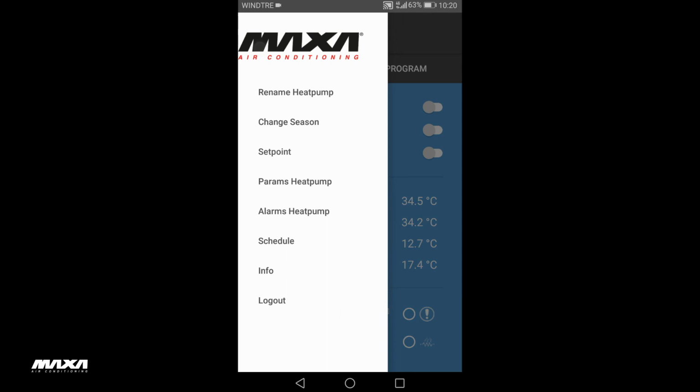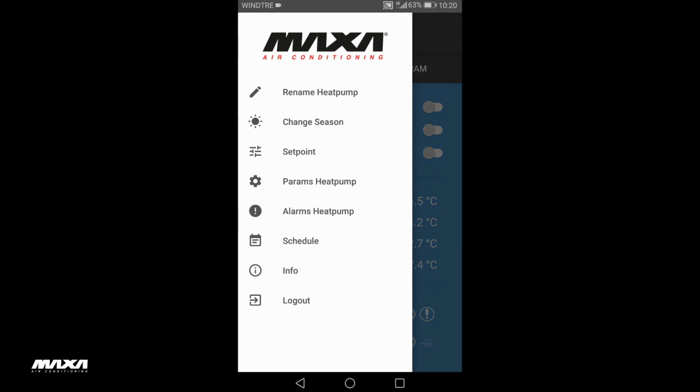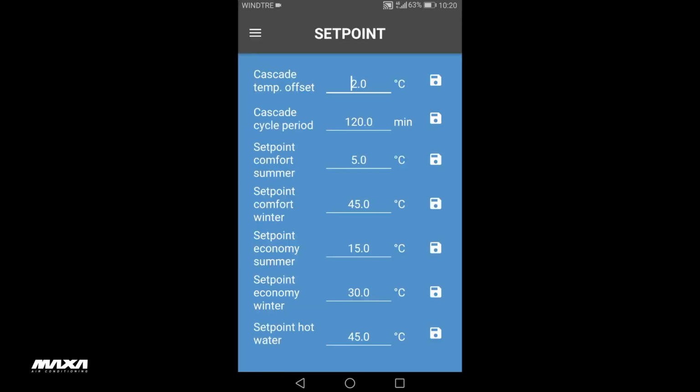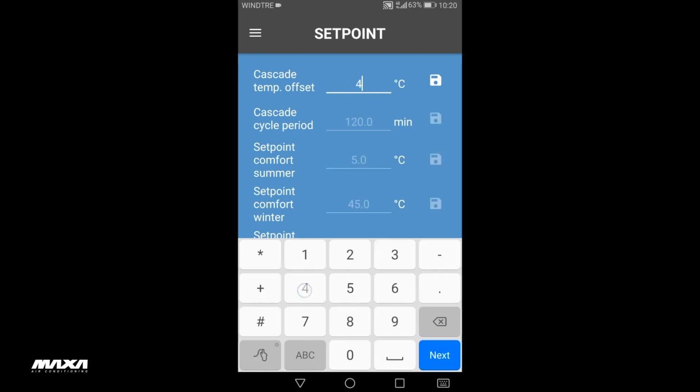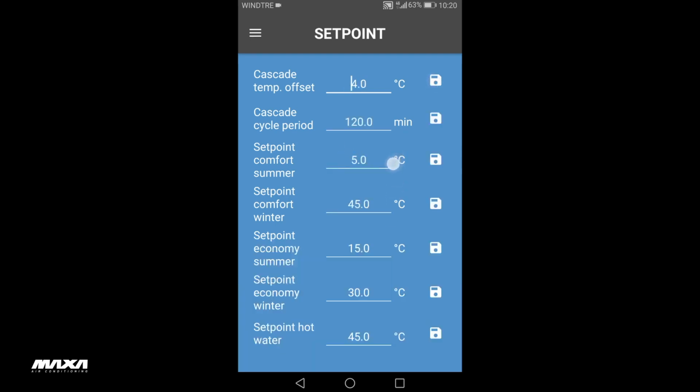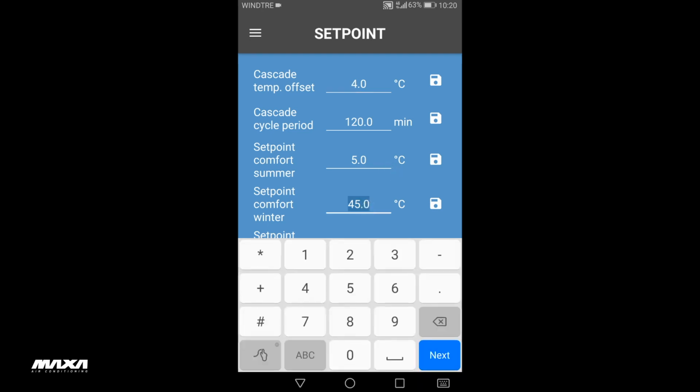Click on the menu button at the top left and select the Set Point item. From this page, it's possible to modify the normal and economy parameters of the heat pump, the sanitary set point, offset and cycle period in case of cascade configuration.